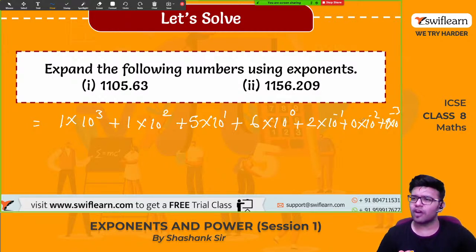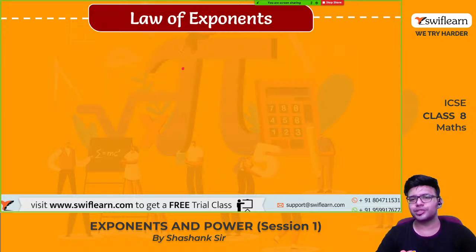So this is how we expand it using the exponents. So these are the answers for these two questions.